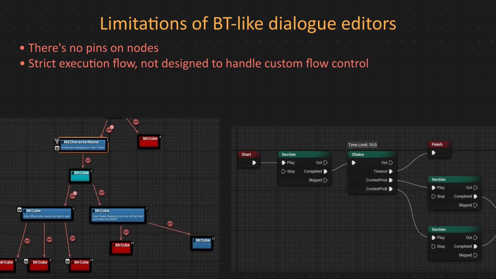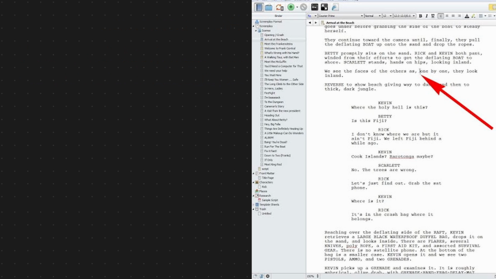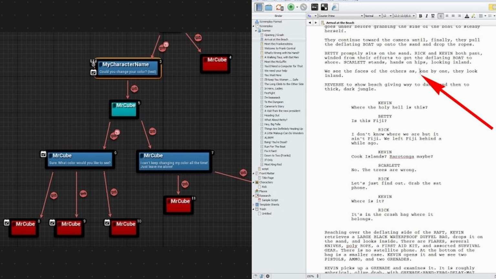And finally, in this behavior tree like setup, every dialog line is represented by a separate node. But why did I list this as a limitation? Well, this is how a writer would love to write a text. This is a screenshot from the tool called Scrivener, a go-to app for writers of all kinds, used by novelists, screenwriters, lawyers, journalists. If they want to add a new dialog line, they simply hit enter. That's pretty insane, right? It allows a writer to stay in the flow of writing, instead of constantly managing nodes.